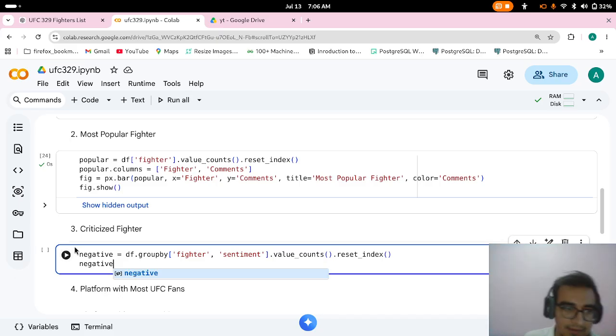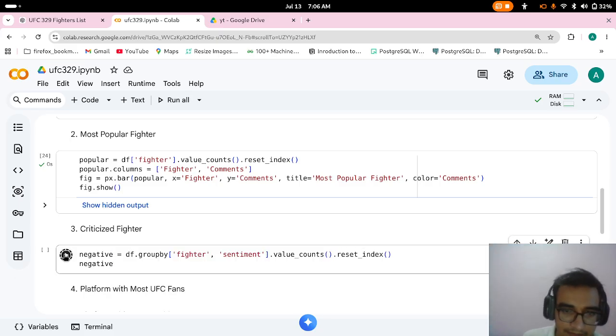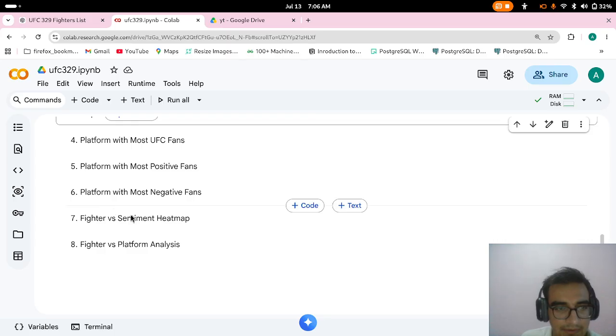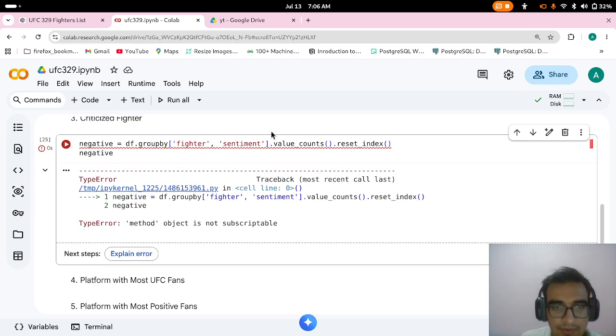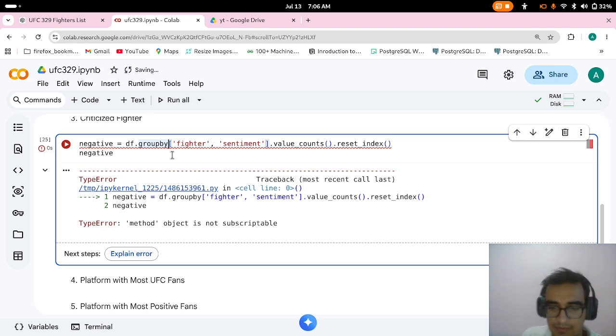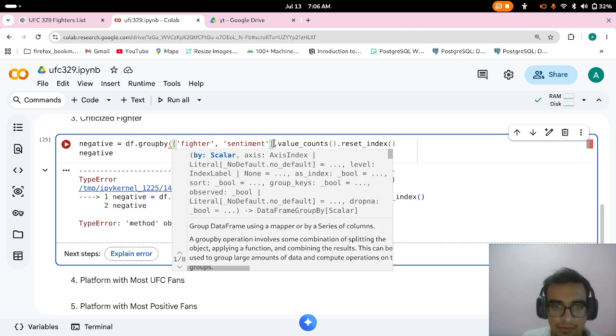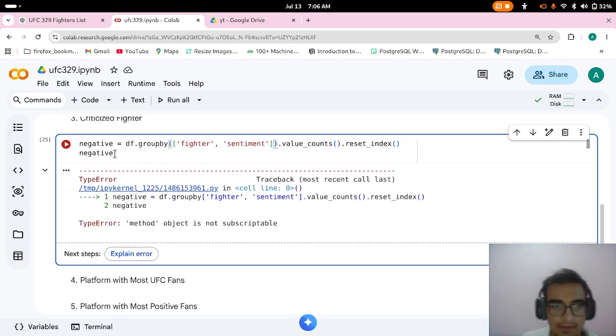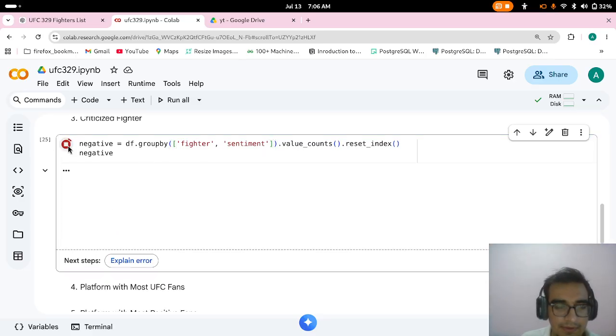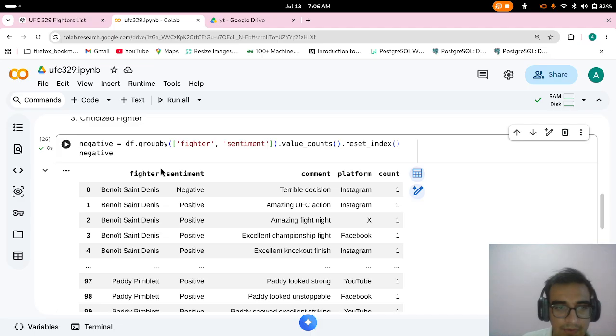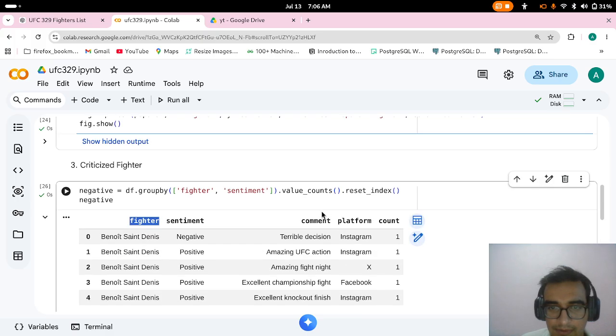Negative method object. Creating this like this. Let's see the code. Okay, we have been provided with fighter, and currently it's positive and negative comments from one.